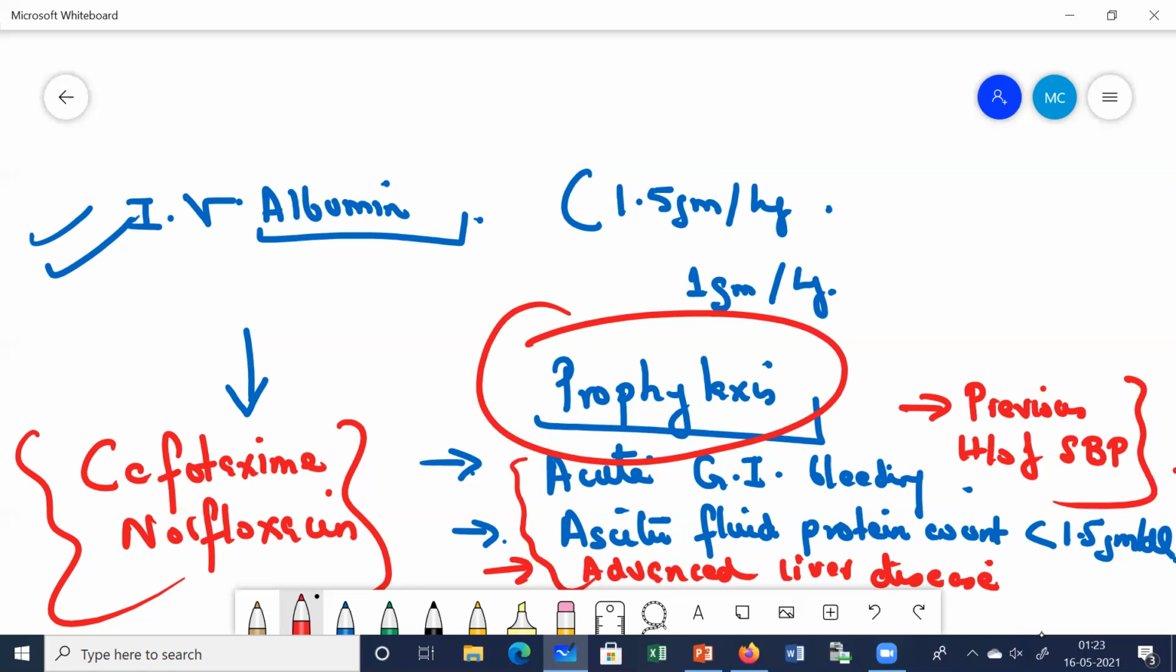Prophylaxis is mainly given with cefotaxime or norfloxacin. Other drugs are also there, like cotrimoxazole. And for prophylaxis purposes, we mainly give them by the oral route. So this is all about spontaneous bacterial peritonitis.